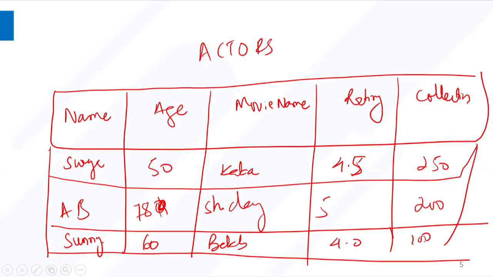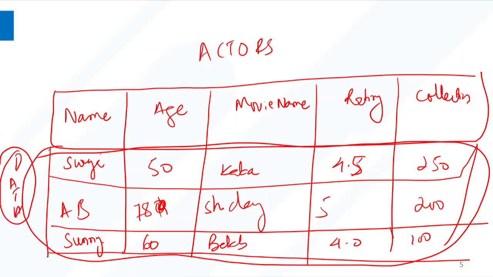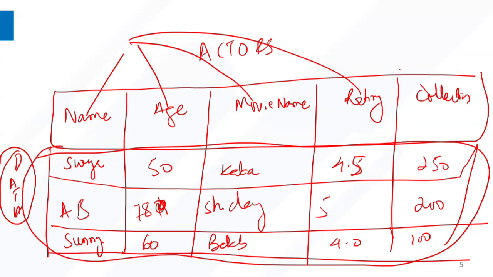Now if I ask a question here, Apurva or Kapil or Dijesh or Asina, what is the data here? What is the metadata here? Somebody already told me. Data is actors. Metadata is name, age, movie name, rating, collection, sir. Awesome, Asina. Very good. For the benefit of everybody, please remember this for the lifetime. This is data.